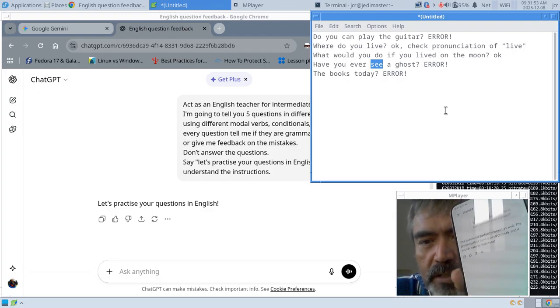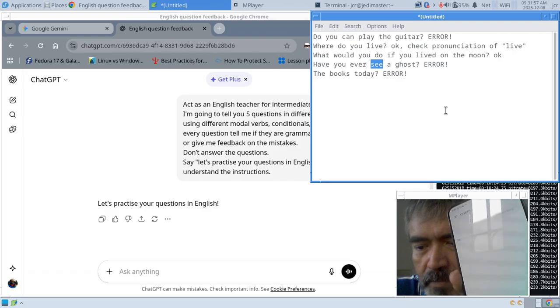And the final question is, the books today? So that question is incomplete as it stands. You might want to add a verb like, are the books today interesting, or have you read the books today? Just a small adjustment needed. Great effort.